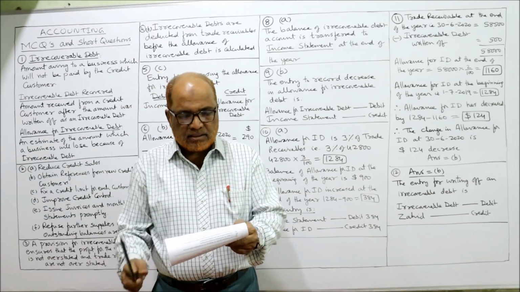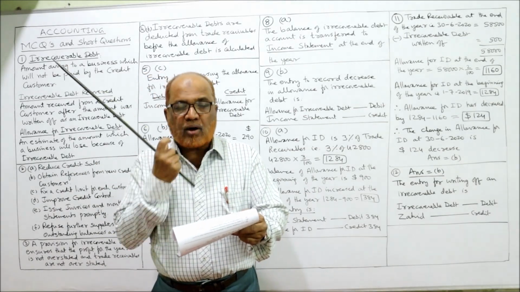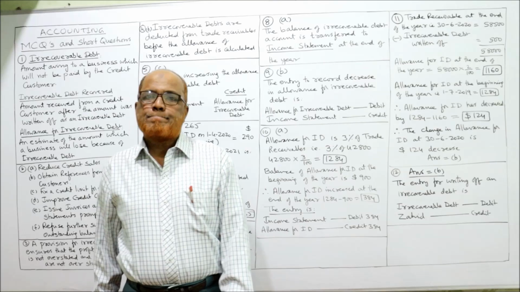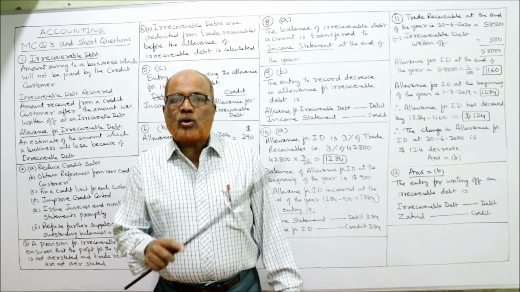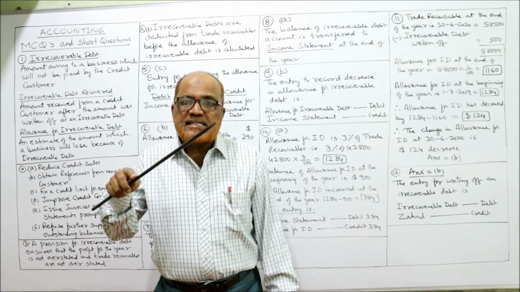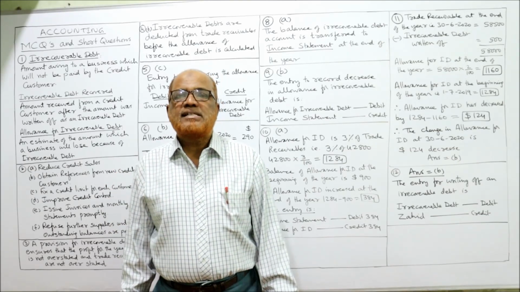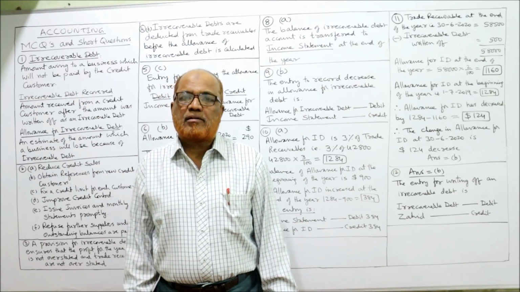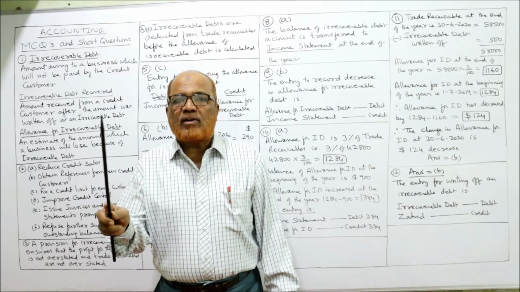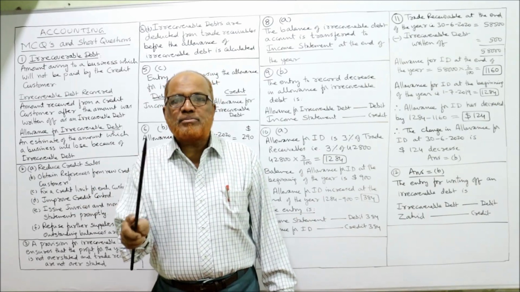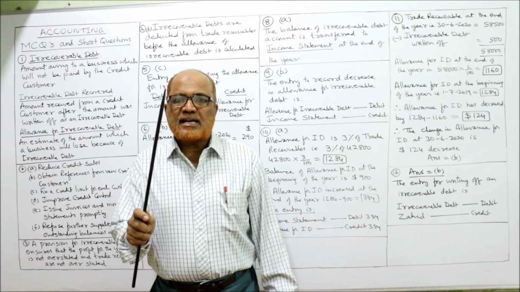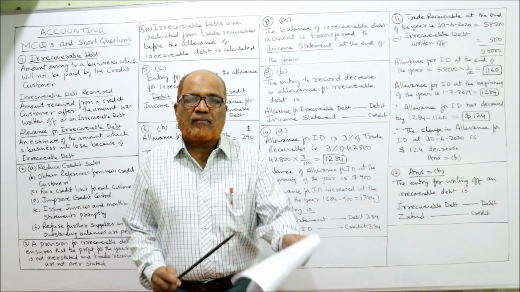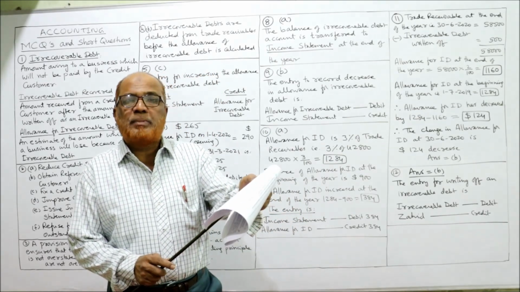8th completed. 9th. What entries would be made to record a decrease in allowance for irrecoverable debt? Just now I told you. We have to compare the opening with the closing. If the closing allowance has decreased, then what is the entry? Allowance should be debited, income statement should be credited. Allowance for irrecoverable debt debit, income statement credit. This entry will be passed when there is a decrease in the allowance for irrecoverable debt. So here answer is B.